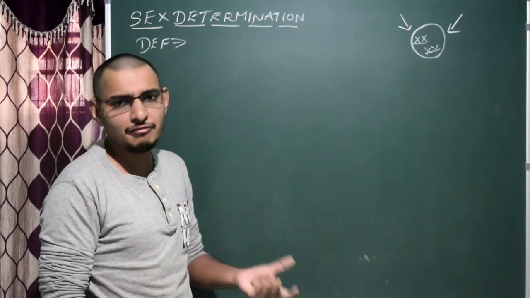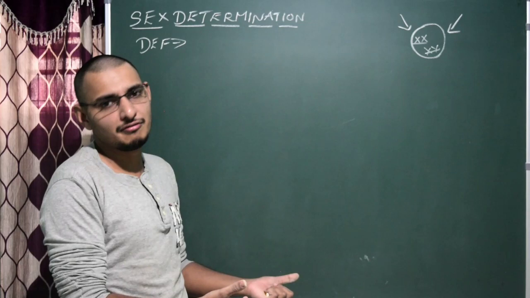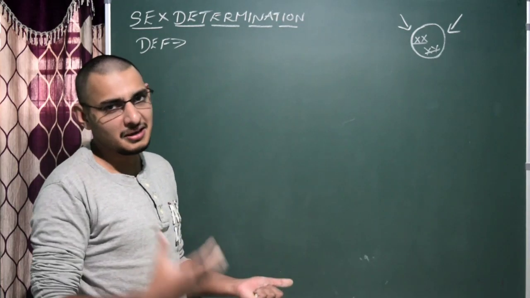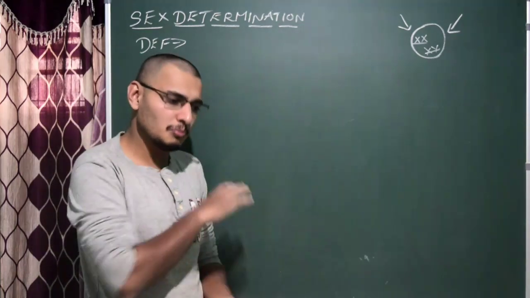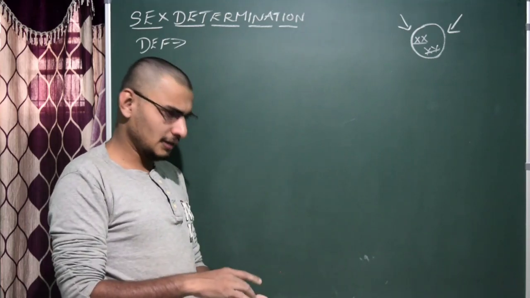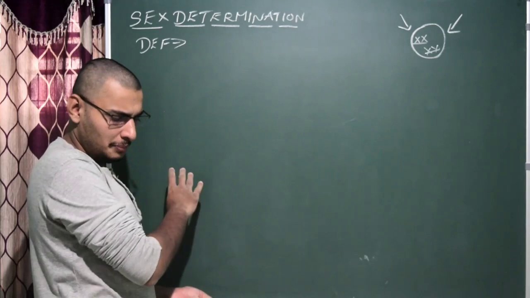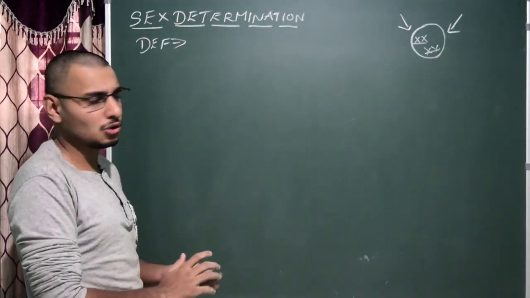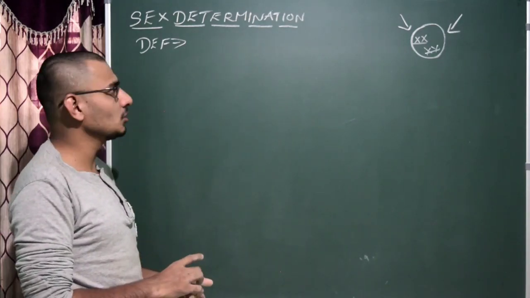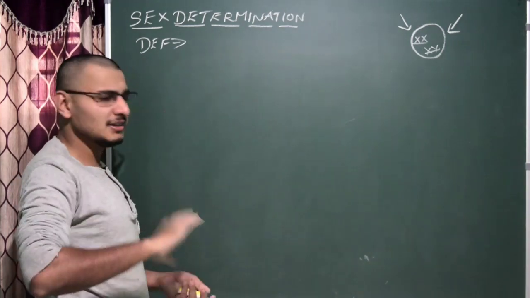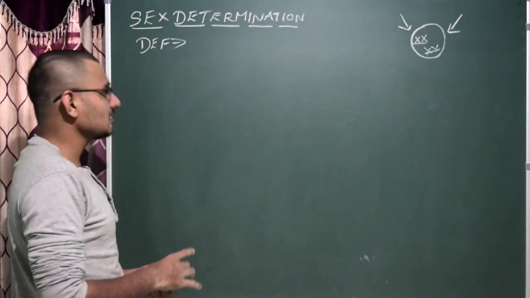If it is XX, the baby will be female. If it is XY, the baby will be male. But the government prohibited all these things, I think around 1971. A person should not go for amniocentesis to determine the sex of the baby. It is out of the syllabus right now.